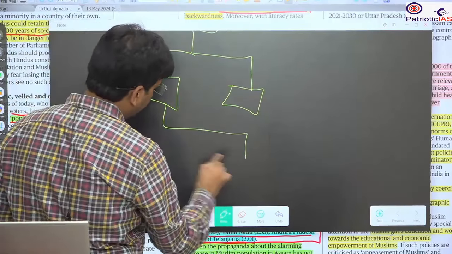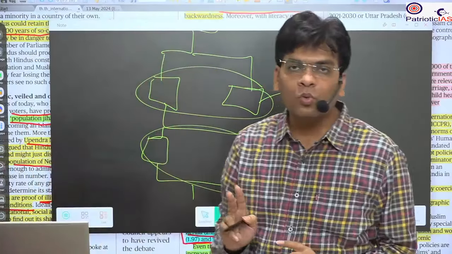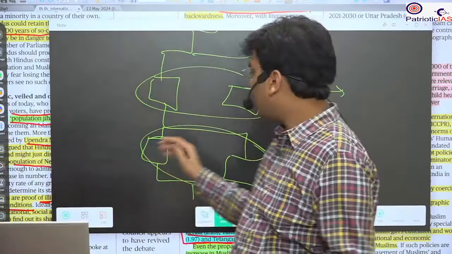It means if a family, husband and wife, produce two children, that is known as the replacement rate. It means the two will die and the remaining two will survive. Two persons producing two, and when they die, there will be two. It means there is no increase in the overall population. But the replacement rate is not 2, it is 2.1. Why?